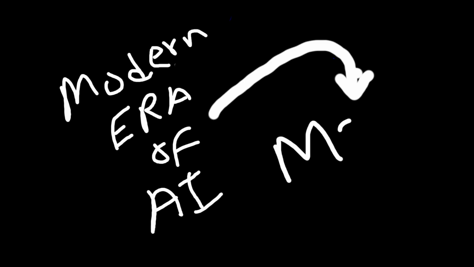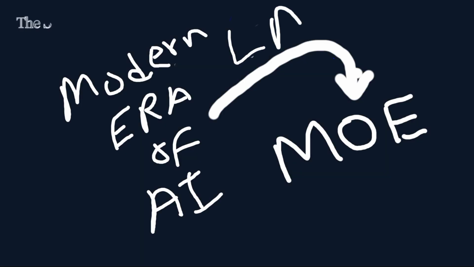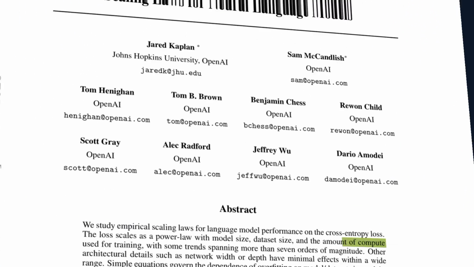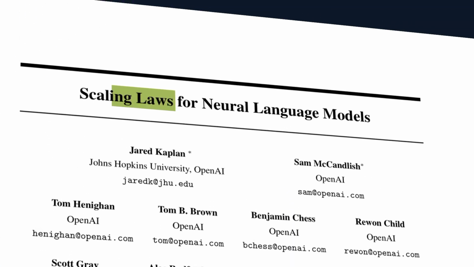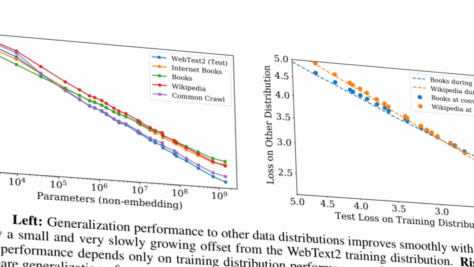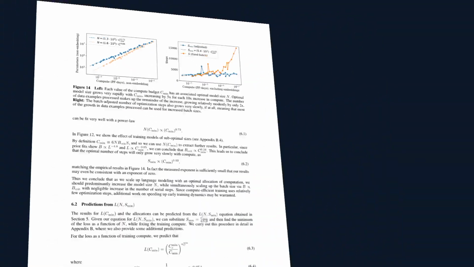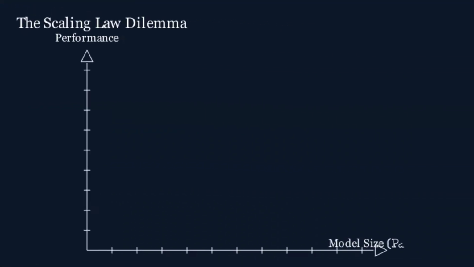In the modern era of deep learning, we have become obsessed with a single powerful correlation. We call it the scaling law. The premise is simple. If you want a smarter model, you make it bigger. The data shows that as you increase the number of parameters, the billions of weights inside the network, the model's performance on language tasks reliably improves.